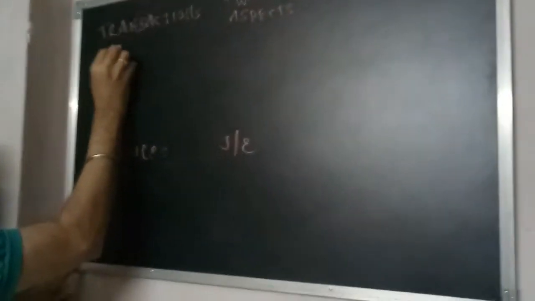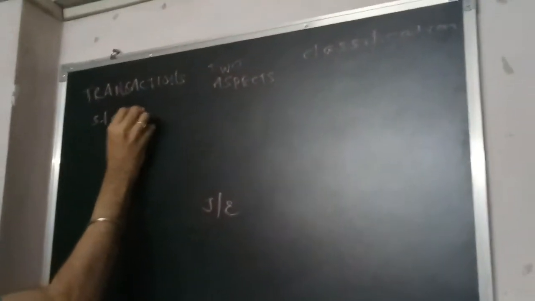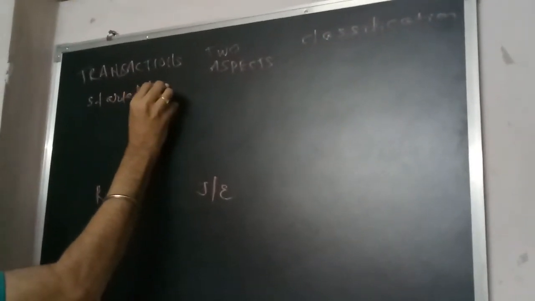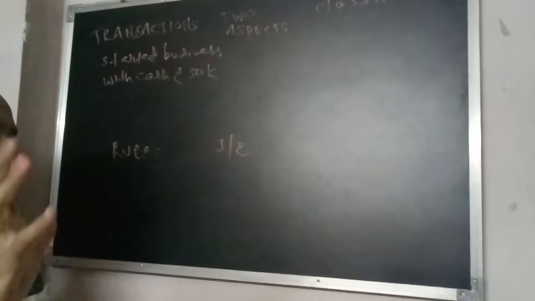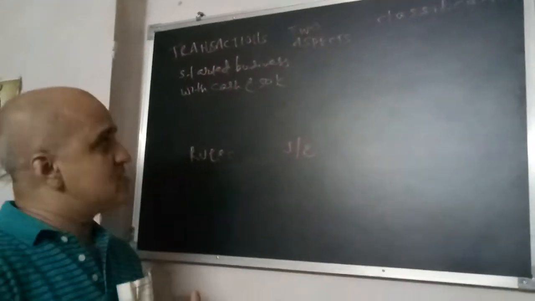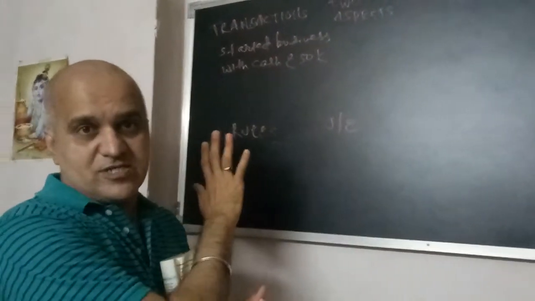Suppose, started business with cash rupees 50,000. Again, repeat the transaction: started business with cash rupees 50,000. This is the transaction. This is the event happening in the business, which is happening for the business. This is the business transaction.